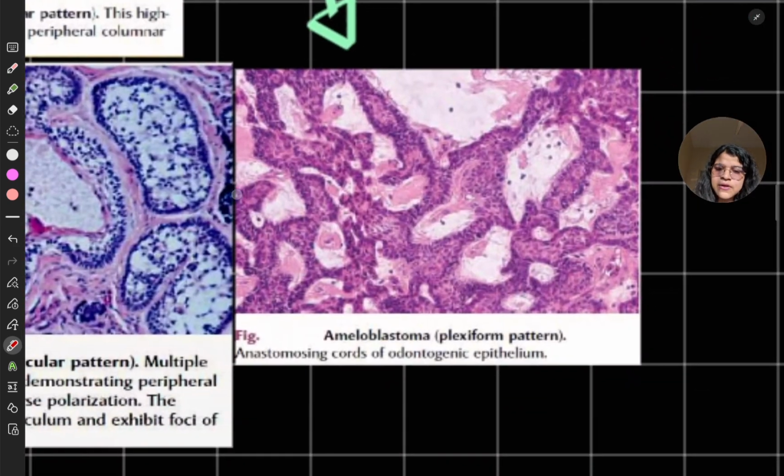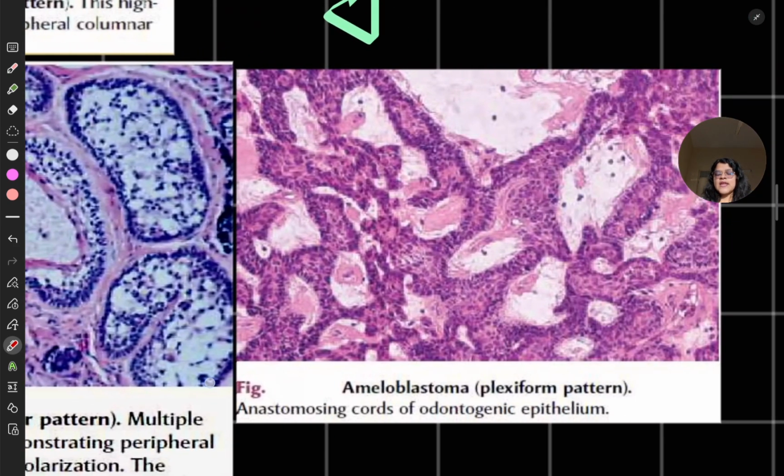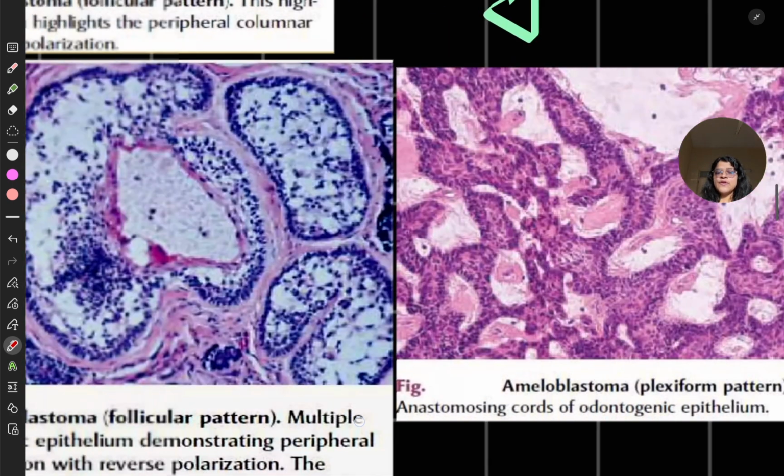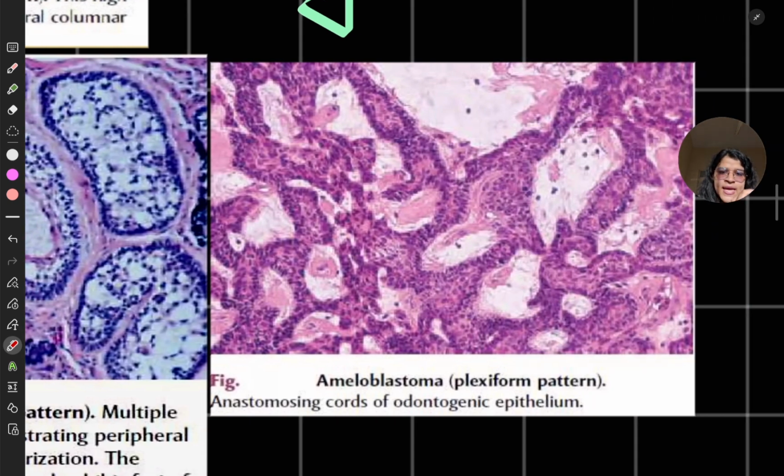So here is a photo. So this was follicular and this is plexiform. Can you see the islands are more prominent, the stellate reticulum are more prominent, and here it is kind of interlacing and not that prominent. There is cystic degeneration.